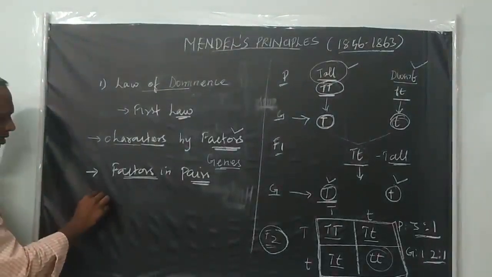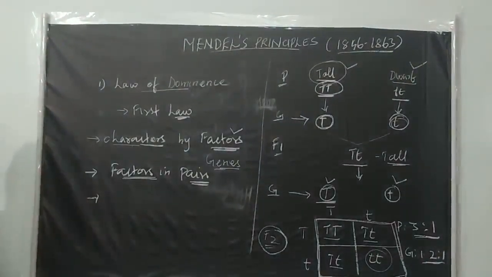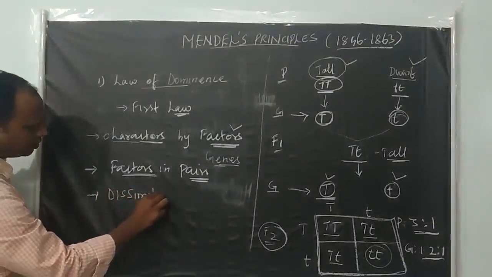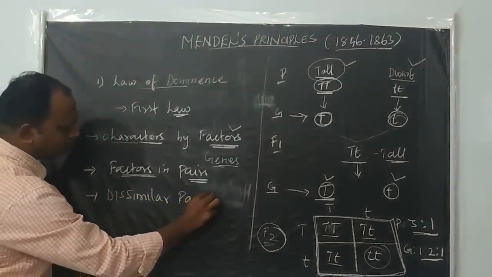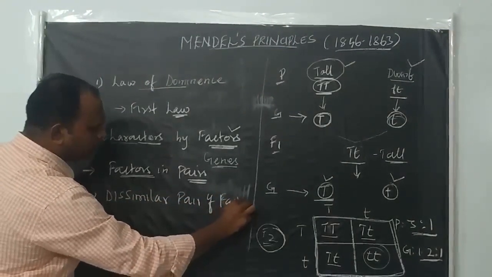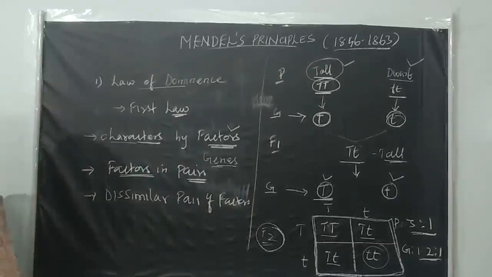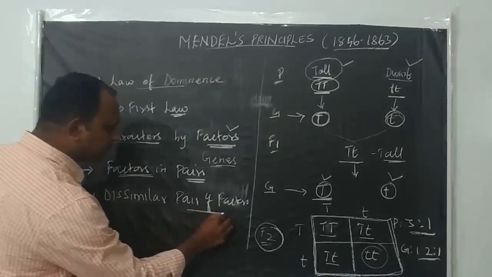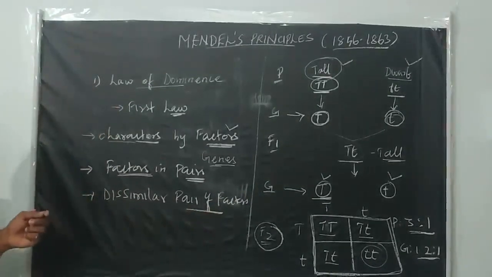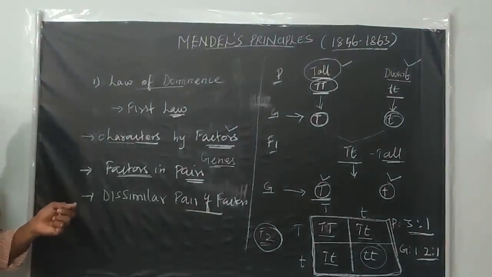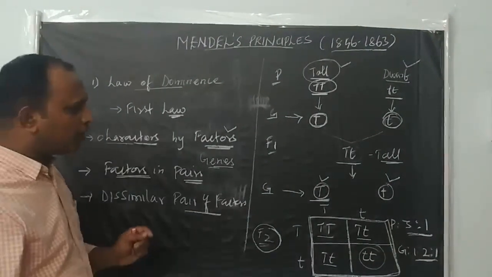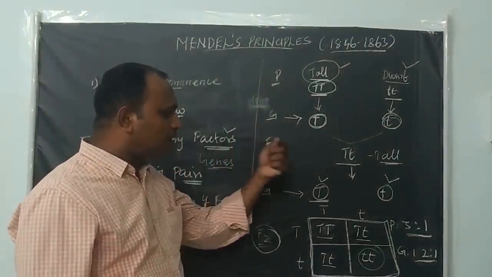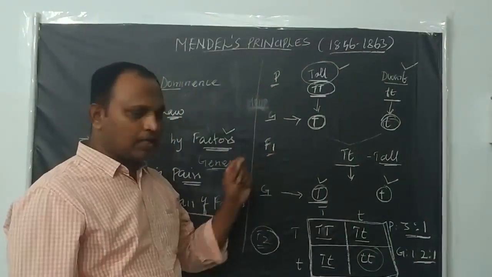The third important statement given in this law of dominance is: if a dissimilar pair of factors is present together, one member of the pair dominates the other. The one that dominates the other is called dominant, and the other is recessive, so dominance and recessiveness will be there.